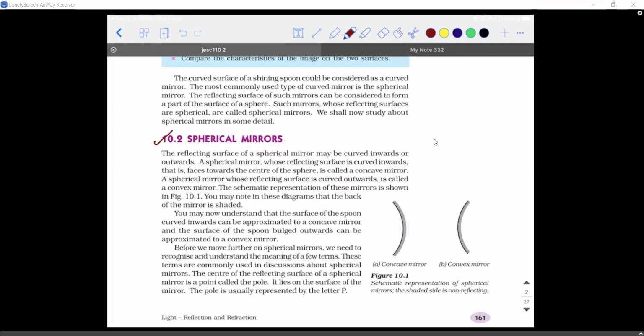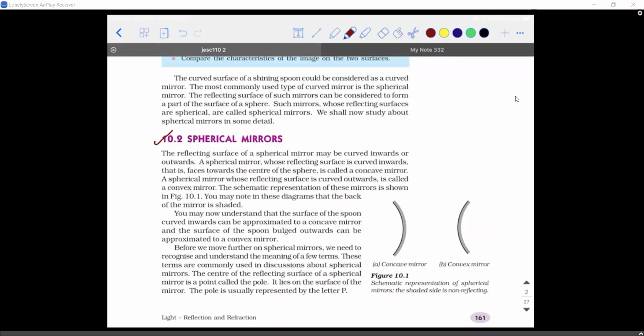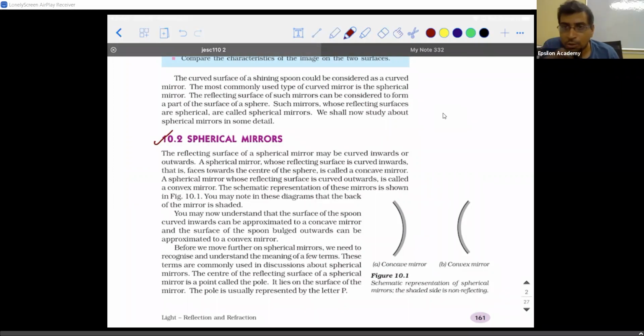Sir, I can see my full face, sir. You are able to see the full face, right? As you keep moving away and close, you can see that the size is varying. Yes, sir. But still you can see the full face. Yes, sir, I can see. Yes. That is actually a virtual image. Harita, it's not a real image, right? It is a virtual image. Okay? So that's what we are going to prove.